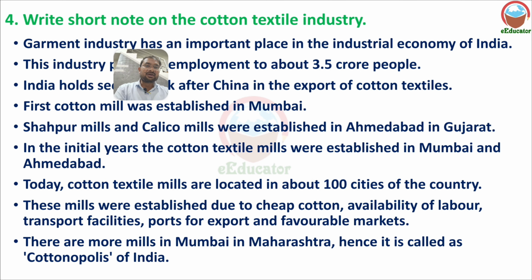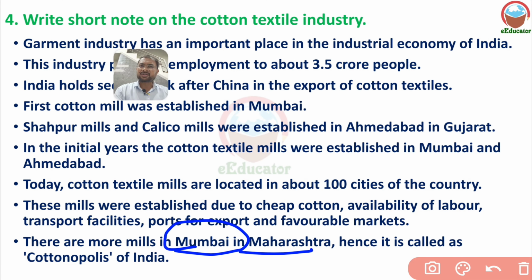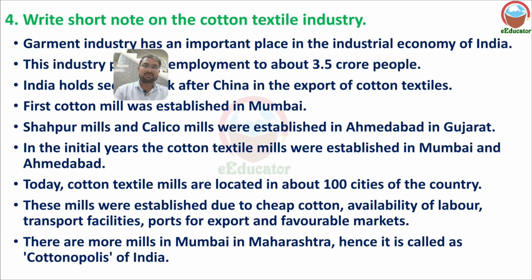There are more mills in Mumbai. It started from Mumbai, and there are a lot of mills there. And cotton production in Maharashtra is also good. Hence it is also known as the Cottonopolis of India. Mumbai is known as Cottonopolis. More production of cotton means there is more cotton textile industry. So, it is known as the Cottonopolis of India.